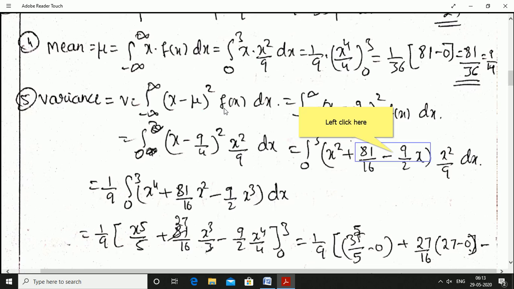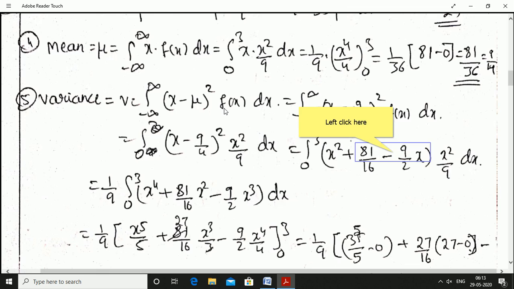X cube integration is x to the power of 4 divided by 4 between the limit 0 to 3. Okay. 1 by 9 4s are 36. Upper limit for x is 3. 3 power 4 is 81. Lower limit is 0. 81 divided by 36, nothing but, okay, 9 9s are 9 4s are 9 by 4.